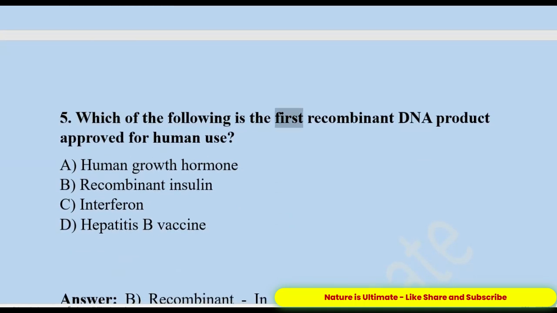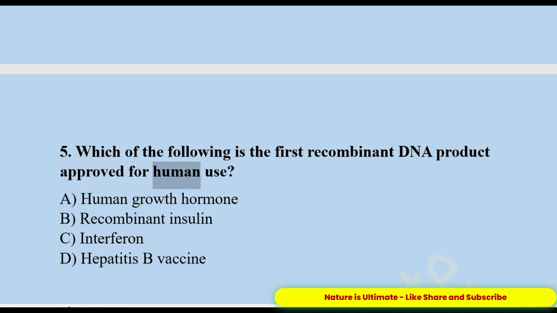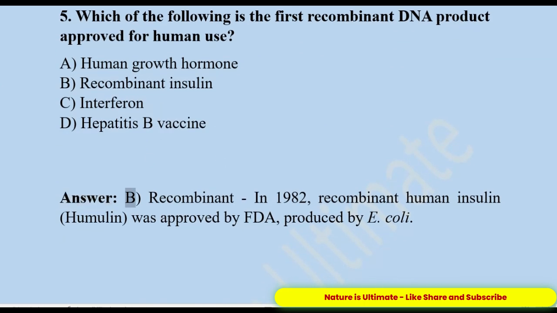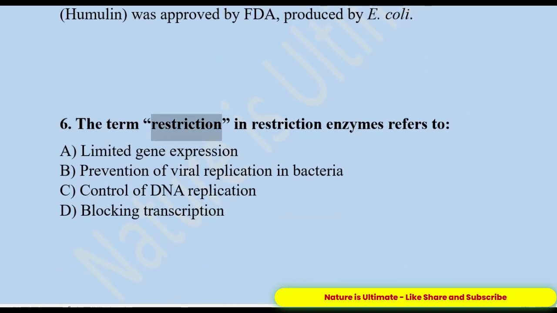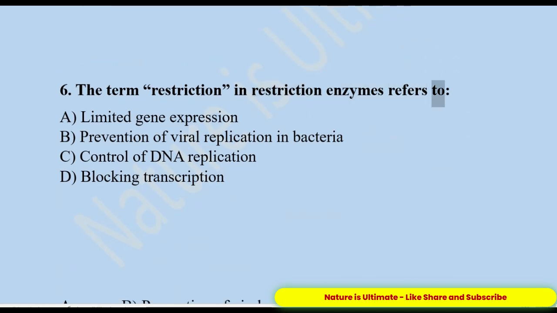5. Which of the following is the first recombinant DNA product approved for human use? A. Human growth hormone. B. Recombinant insulin. C. Interferon. D. Hepatitis B vaccine. Answer: B. Recombinant insulin. In 1982, recombinant human insulin, Humulin, was approved by the FDA, produced by E. coli.